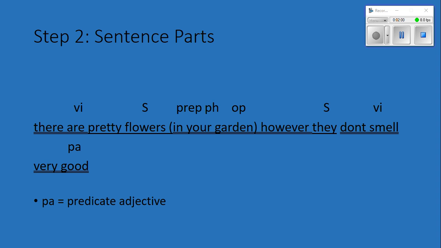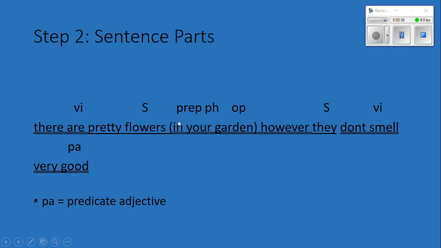The next part goes over sentence parts. You need to find your subject and your predicate first. So we have our subject, pretty flowers, and then they, it's also part of the subject, and the rest of it is our predicate. There are in your garden, however, don't smell very good. Then you need to go to your verbs and decide whether they are transitive or intransitive. Linking verbs are always intransitive, so VI, intransitive. You have smell as an action verb. Smell what? Smell who? Very good does not answer those questions. No direct object, so another intransitive verb.